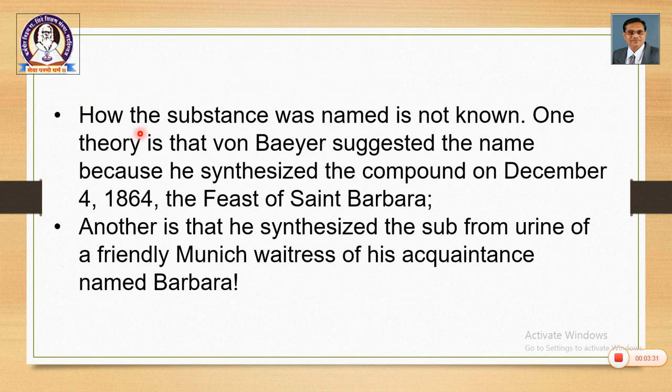How the substance was named is not known. There are some interesting stories. Of course, these are not authentic, but these are the stories. One theory is that von Baeyer suggested the name because he synthesized the compound on December 4, 1864, the feast of Saint Barbara. Another is that he synthesized the substance from the urine of a friendly Munich waitress of his acquaintance named Barbara. So, these are just stories. There are no authentic sources available.